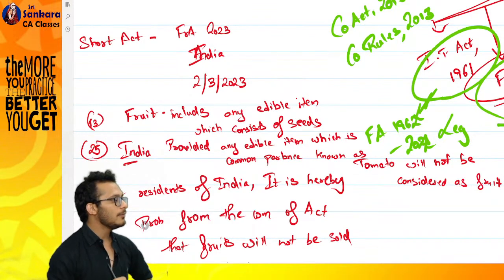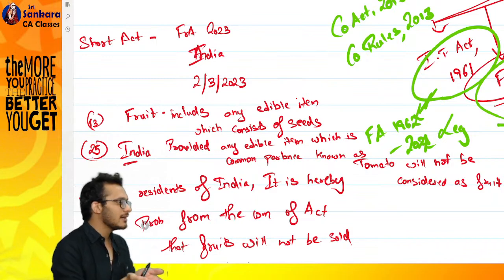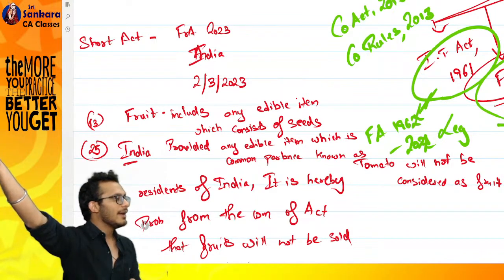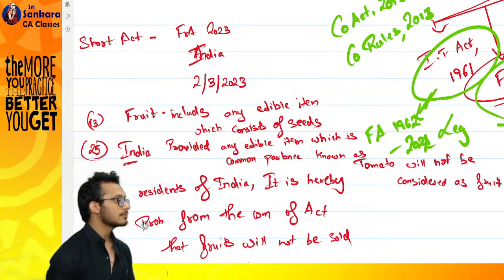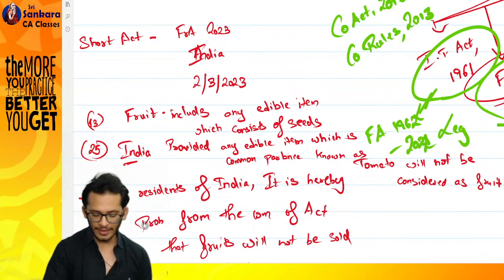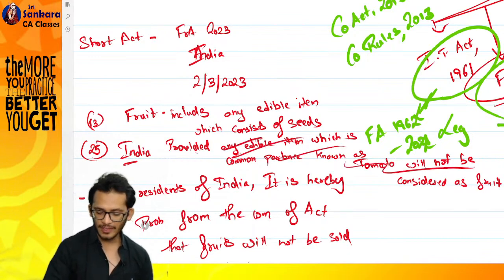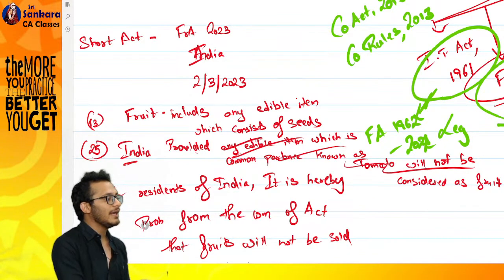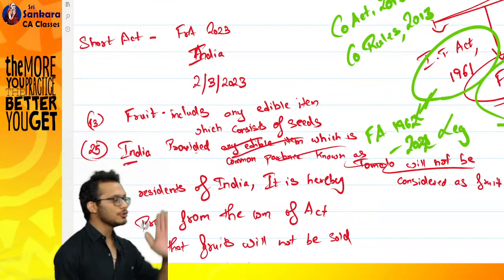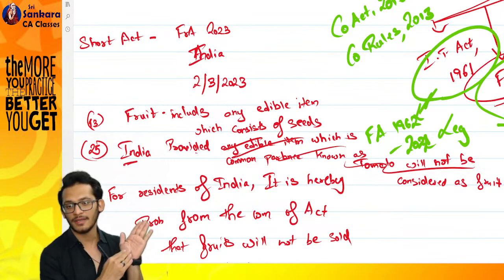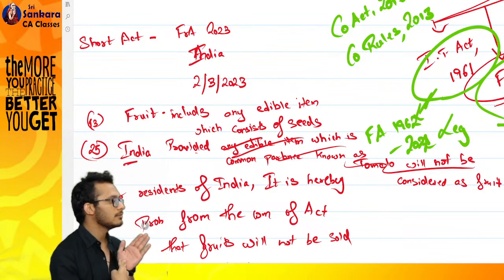Yes or no? Now instead of me coming and changing the Act again and again, I can prepare a schedule. Every time I include something in the schedule, that will not be a fruit. So instead of putting it as a proviso, I can say anything which is referred to in Schedule 1 will not be considered as a fruit. Going forward, I'll go to Schedule 1, and see these items. These items will now not be called fruit.